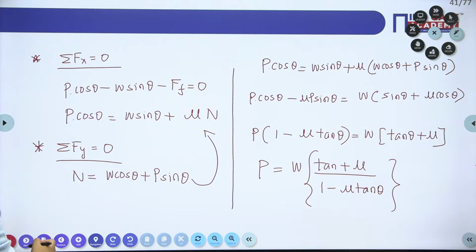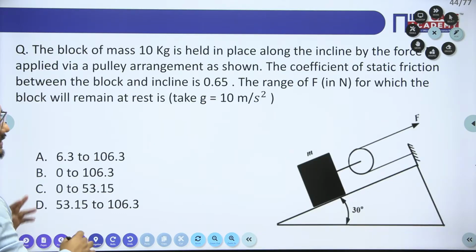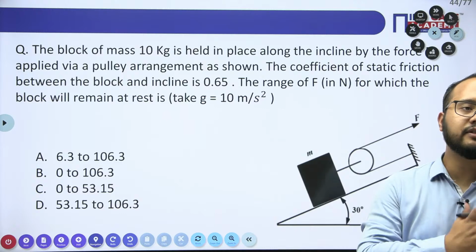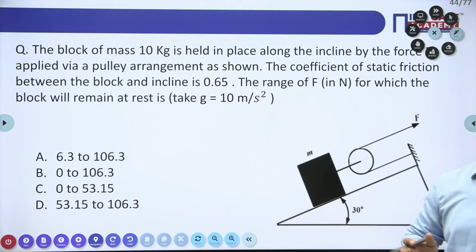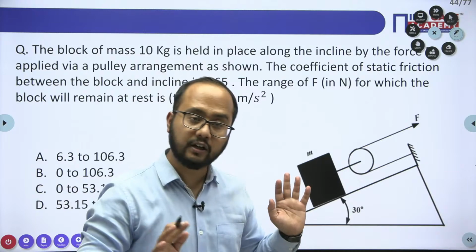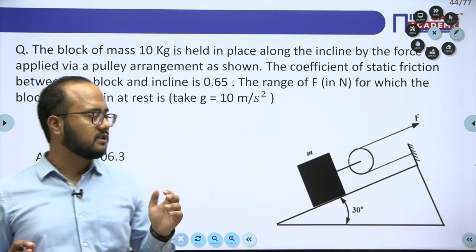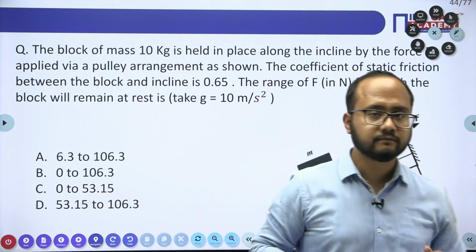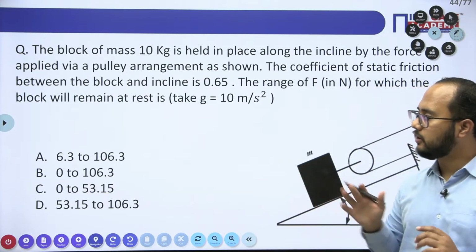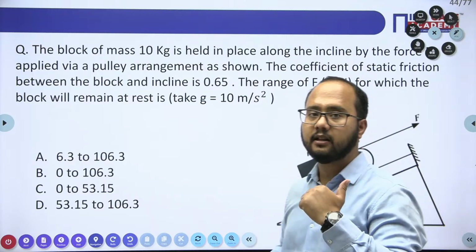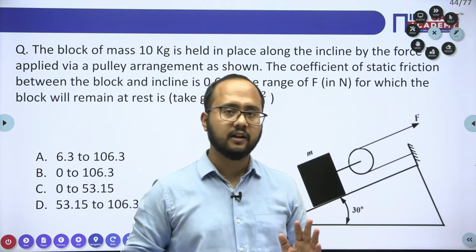Now, moving on to the next one. Yes, this is one of the most important questions, and you will definitely have this question in your GATE examination, for sure. Maybe this year, next year, maybe the year after. Definitely such types of questions come up, because this question has already been asked in some other paper. And it is a very beautiful question. What they are asking is the range of values of F so that the block will remain at rest.